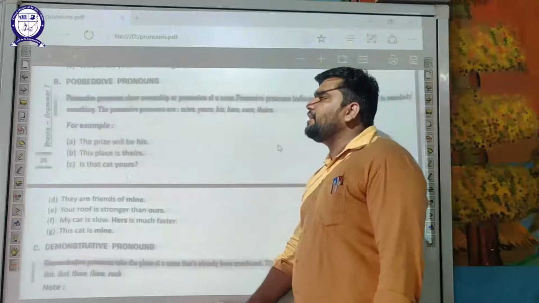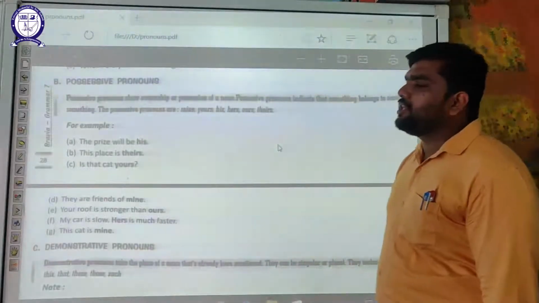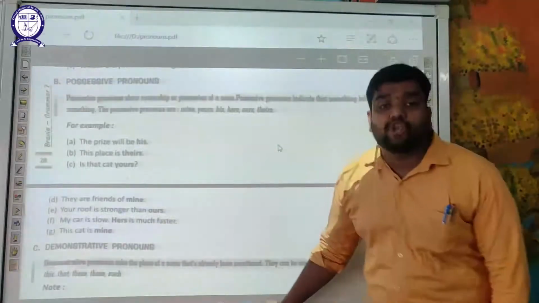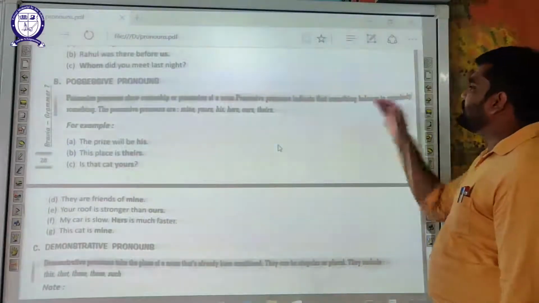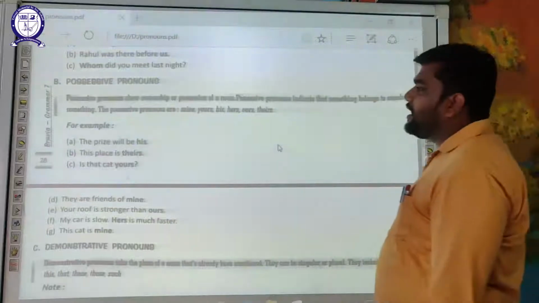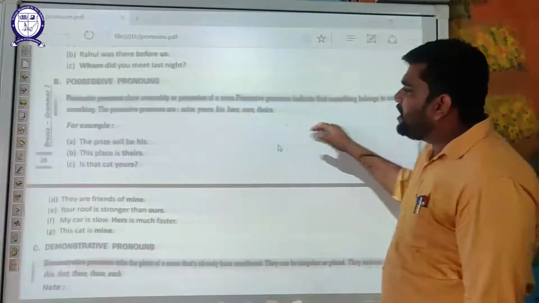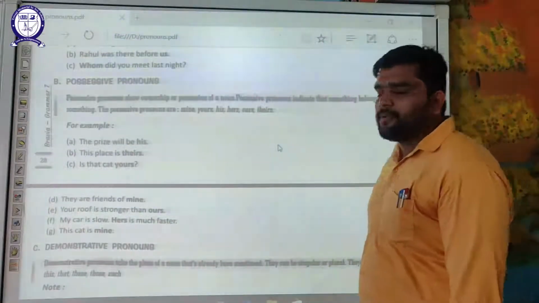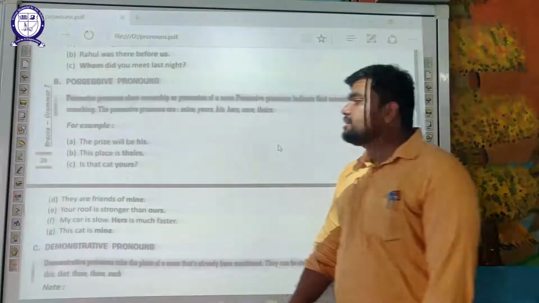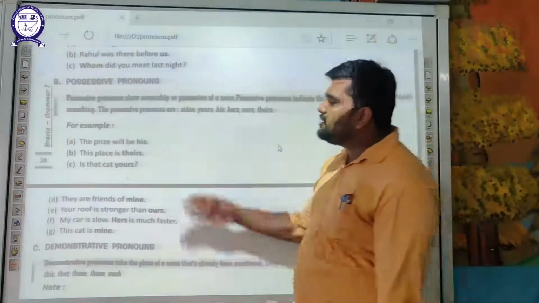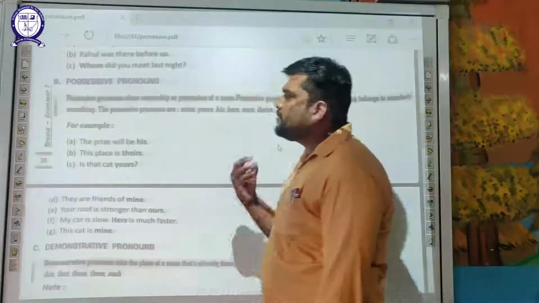Moving on to the next kind, that is possessive pronoun. The name suggests possessive is possession, the ownership. This indicates that something belongs to somebody. Like mine, yours, his, hers, ours, theirs. The prize will be his. This place is theirs. Is this cat yours? So these, his, theirs, yours, these are possessive.